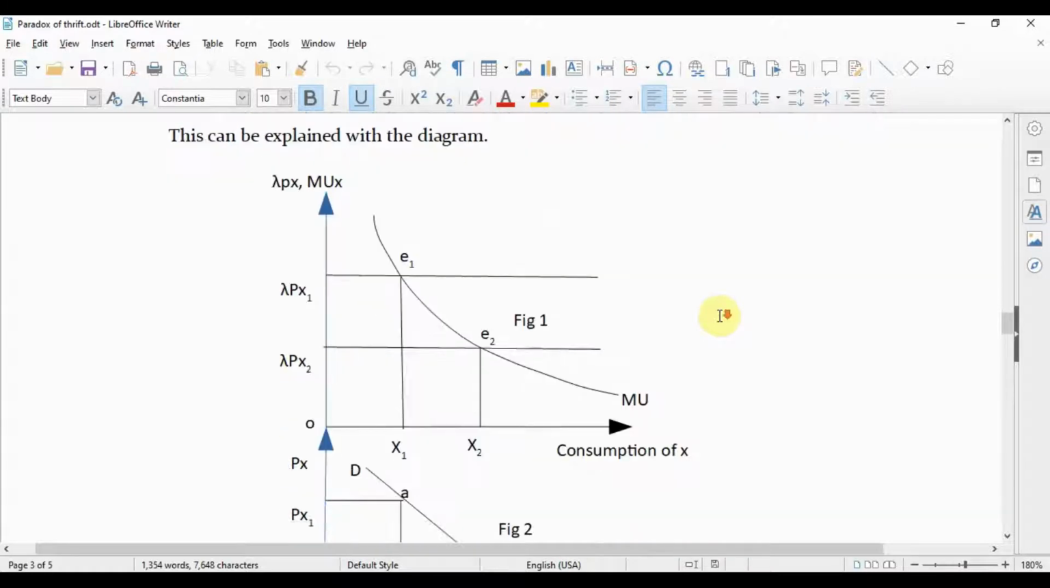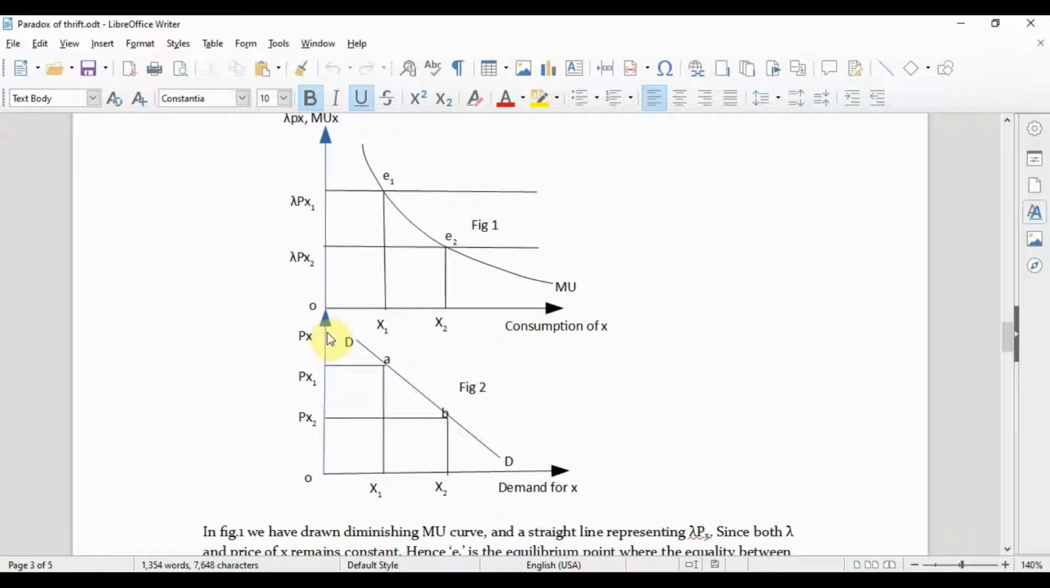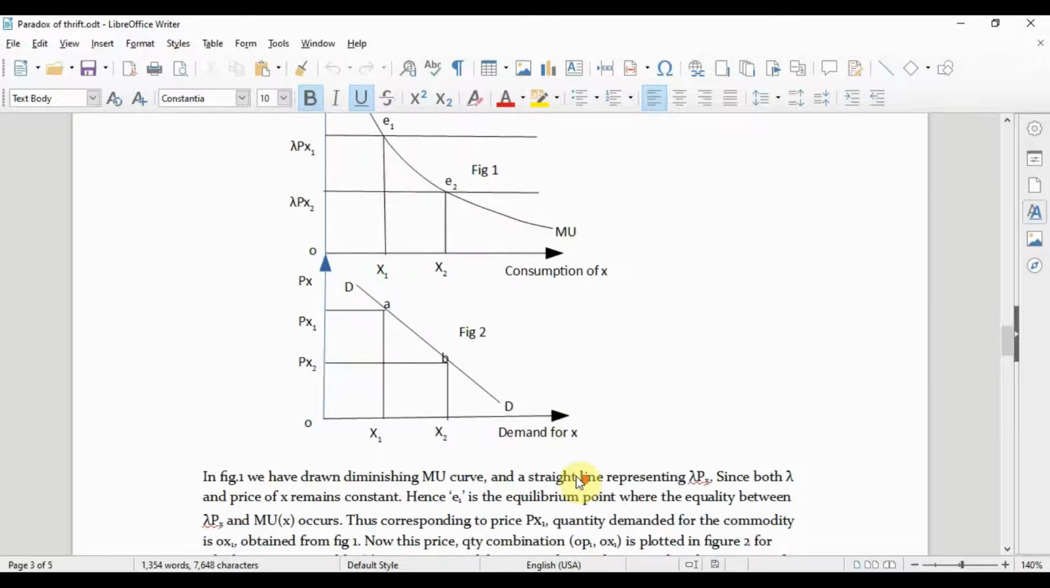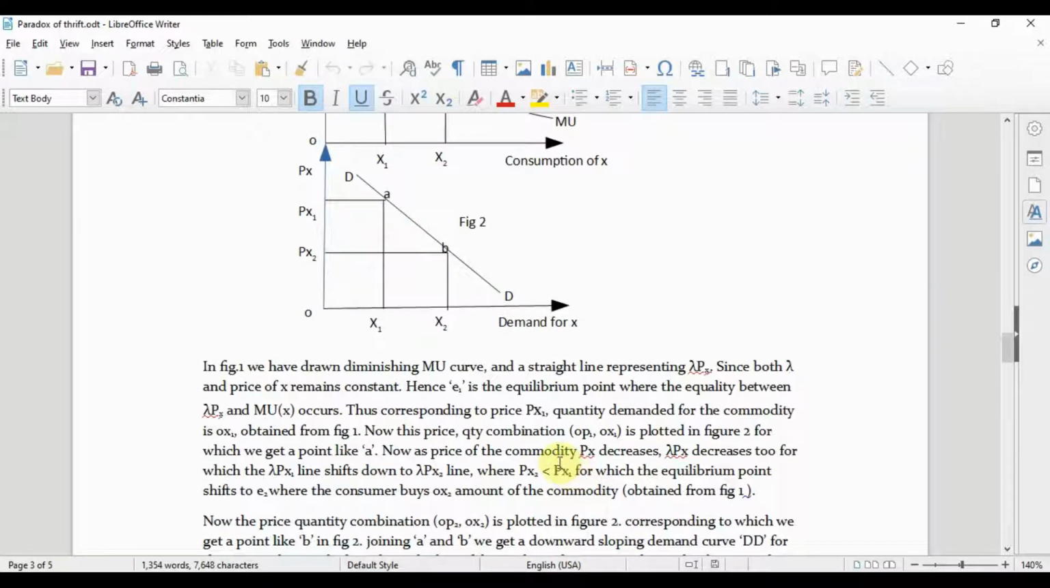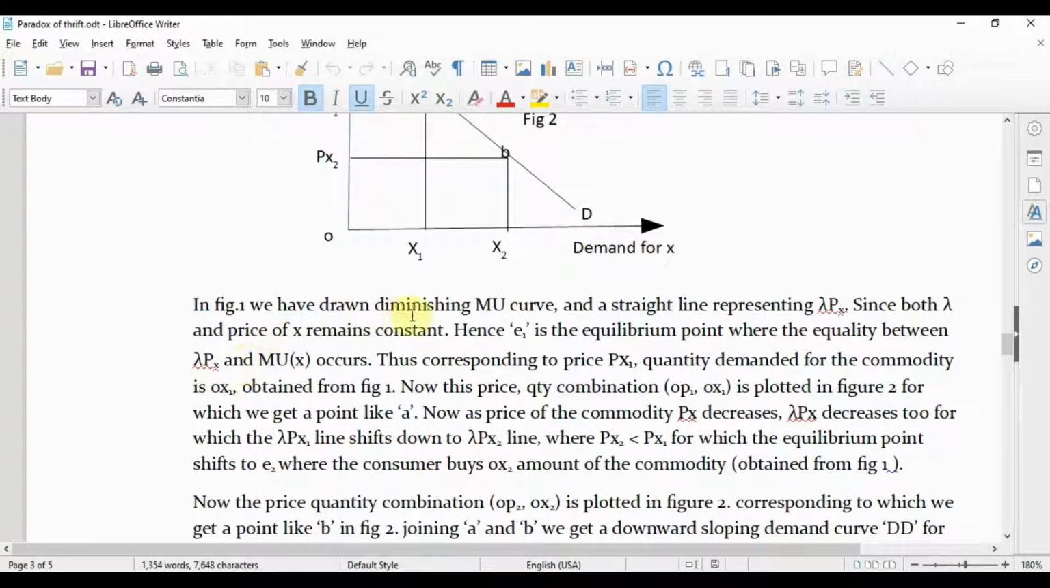Please follow this diagram. In figure 1, in the vertical axis we measure lambda px and mu x. In the horizontal axis, in figure 1, we measure the consumption of x. Now in the second figure, in the vertical axis we measure the price, in the horizontal axis we measure the demand for x. Now in figure 1, we have drawn a diminishing mu curve and a straight line representing lambda px.